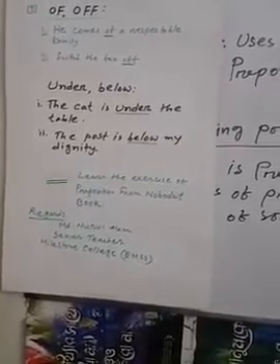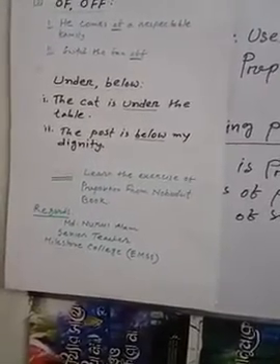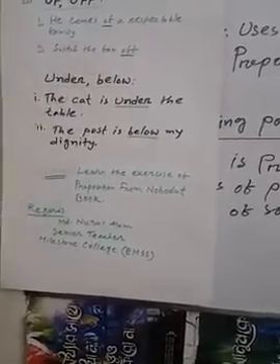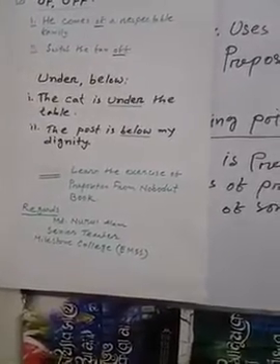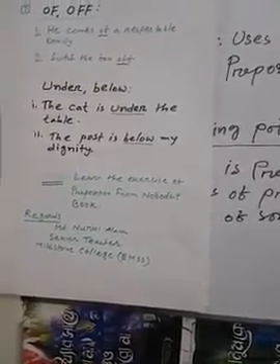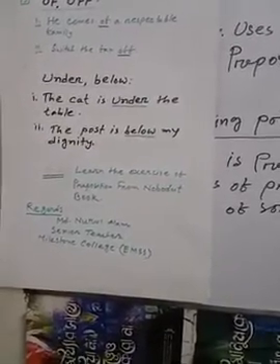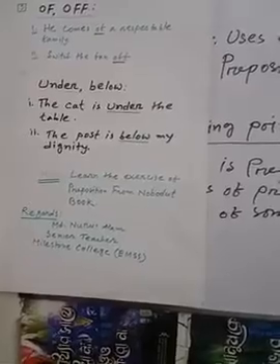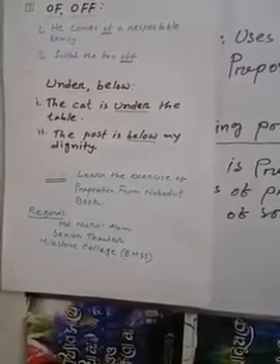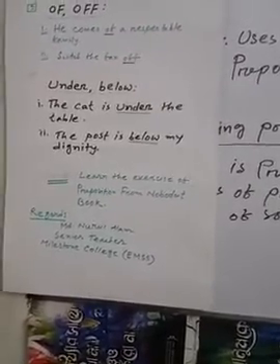I think these two things are also clear. Not only that, we say put off your shoes like that. My dear viewers, today I showed you 10 uses of prepositions.